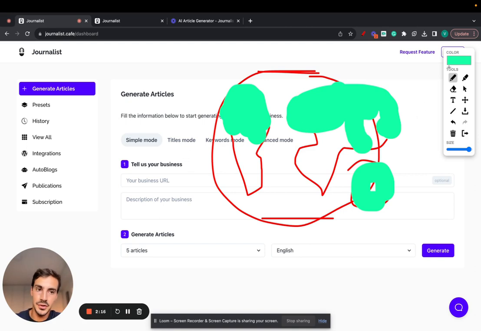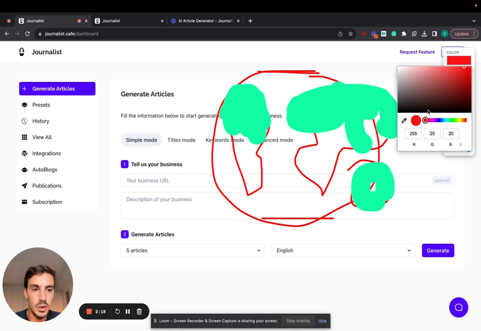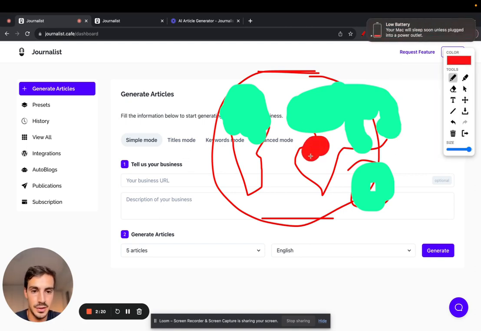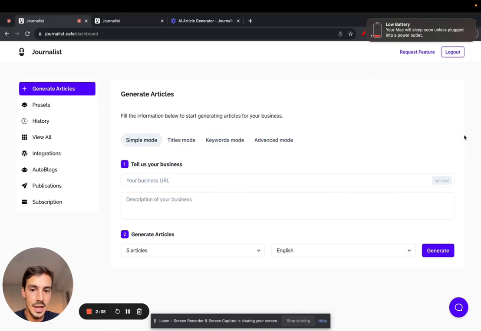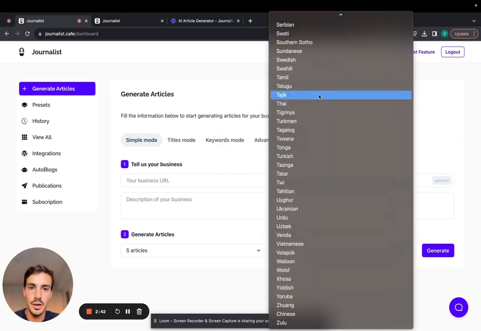But my point here is to say that there's all these underserved markets, right, that don't speak or don't really understand English at its best, right, at its core. Whether they speak Spanish, or even markets in Europe where their native language isn't English, like I said, let's say it's Greek, Portuguese, Spanish, right? All these markets can be served, right? All this can be served because with Journalists, you can just click here and generate content in 150 different languages.